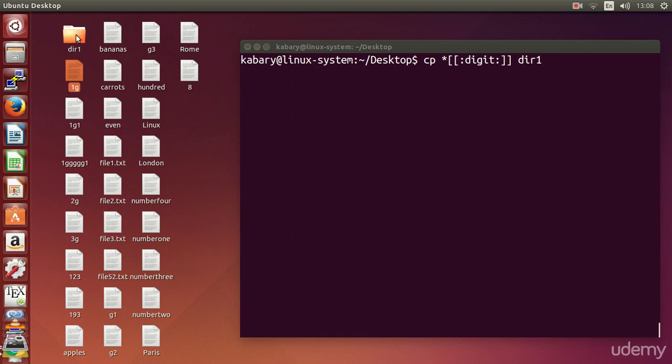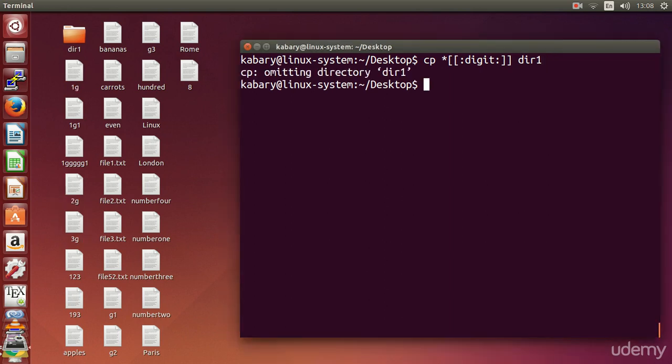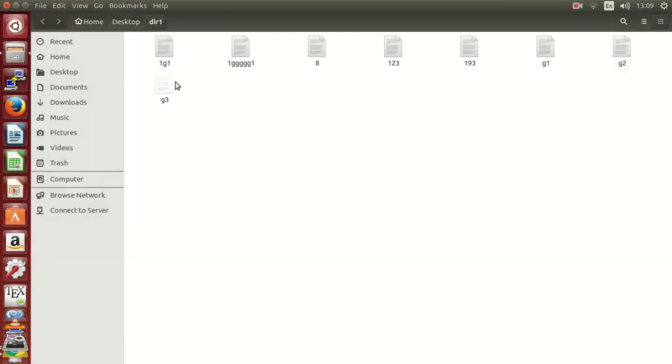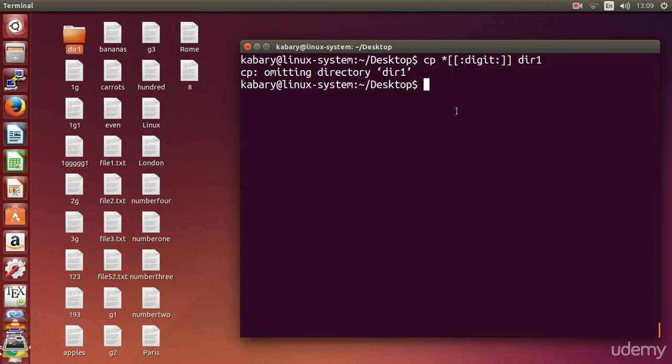Can you see any of these files? Yeah, I can see G1. Actually, I can see 1G1 and this one also, and 123, 193, and these two here, and also these. So it will not include, for example, 1G. It will not include 2G and 3G. Okay, let's go to directory 1, and right now we can see all the files that end with a number or a digit, as you can see. So the digit is also a very famous category of class, or category of characters, right?